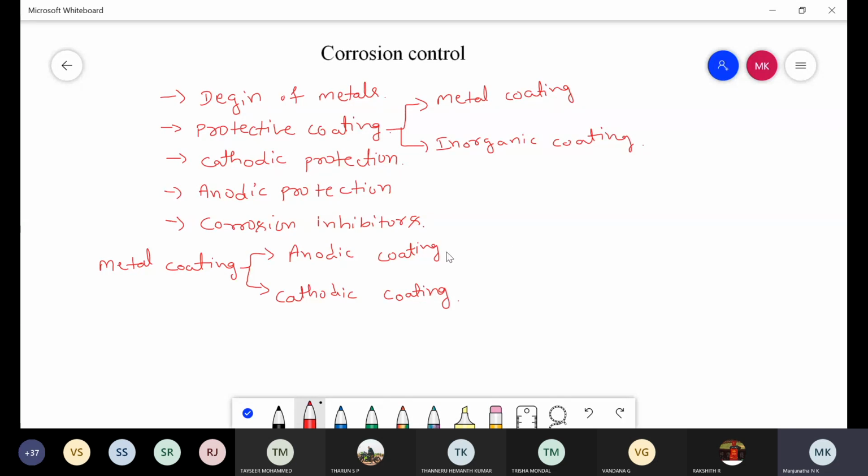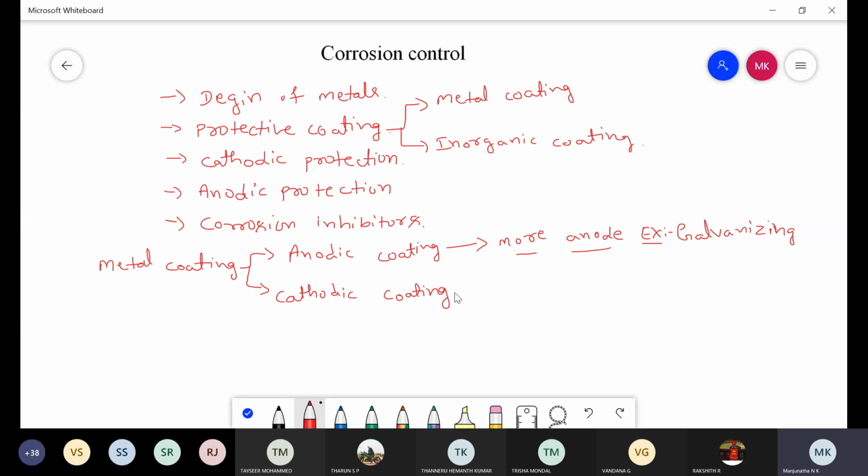Coming to the first one, the anodic coating method. In the anodic coating method, the corrosion of the metal is prevented by coating a more anodic metal than the base metal. For example, galvanizing. This is the first one, galvanizing.